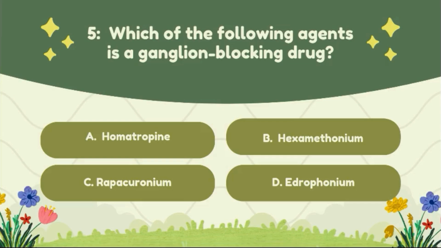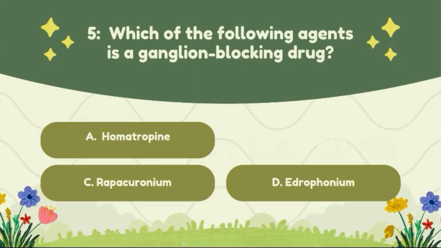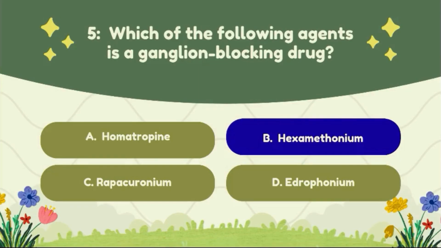Question number 5. Which of the following agents is a ganglion blocking drug? Option A, homatropine; option B, hexamethonium; option C, rapacuronium; option D, edrophonium. The correct answer of this question is option B, hexamethonium.